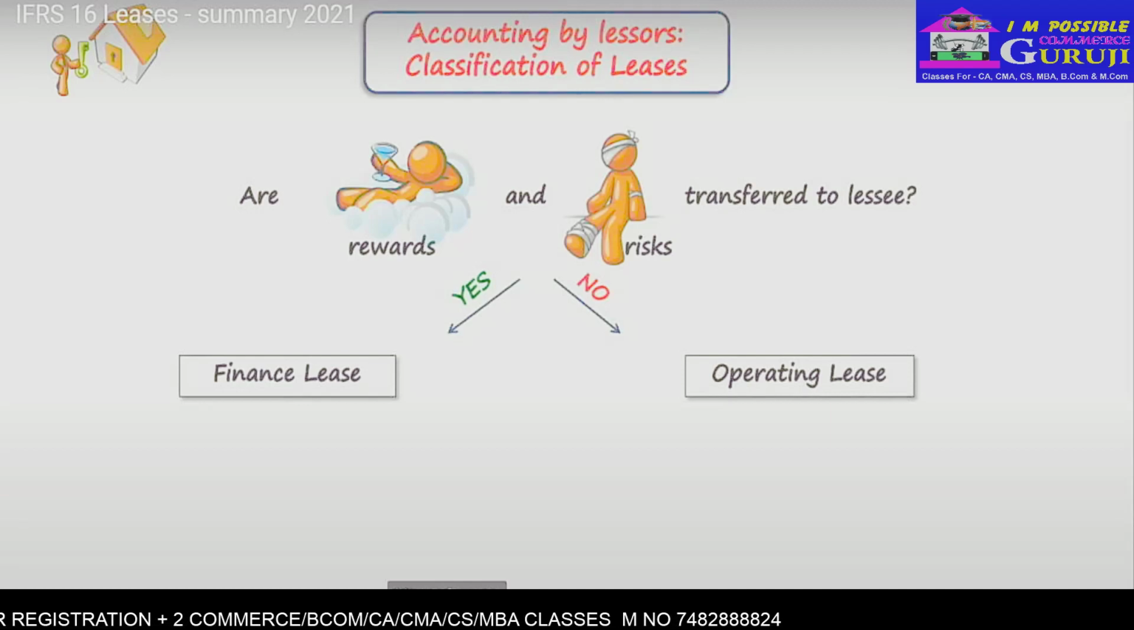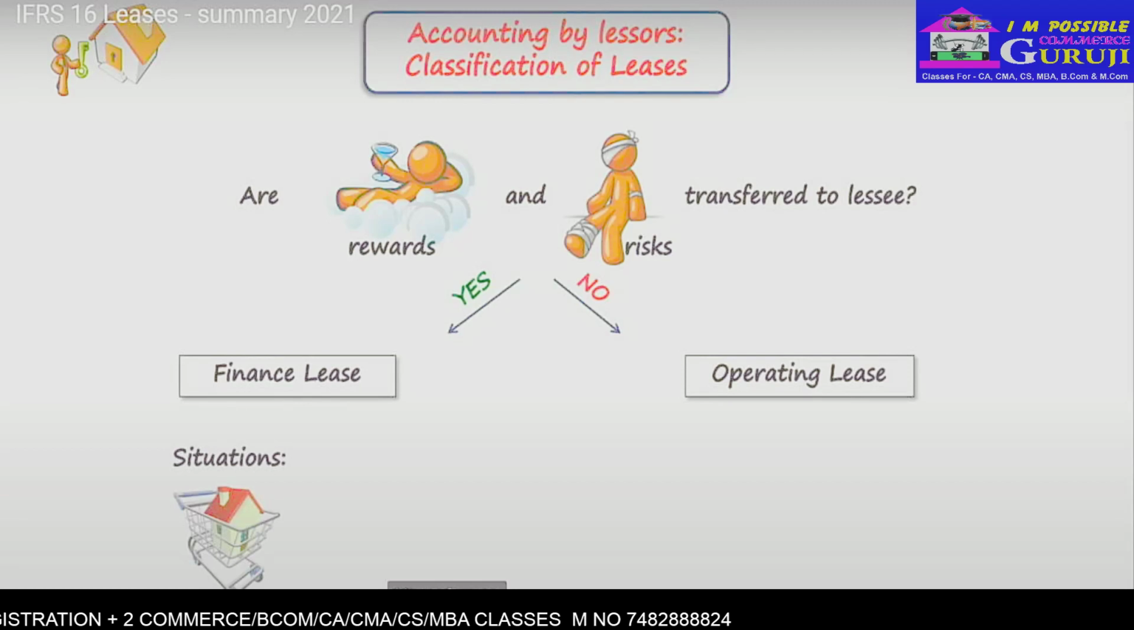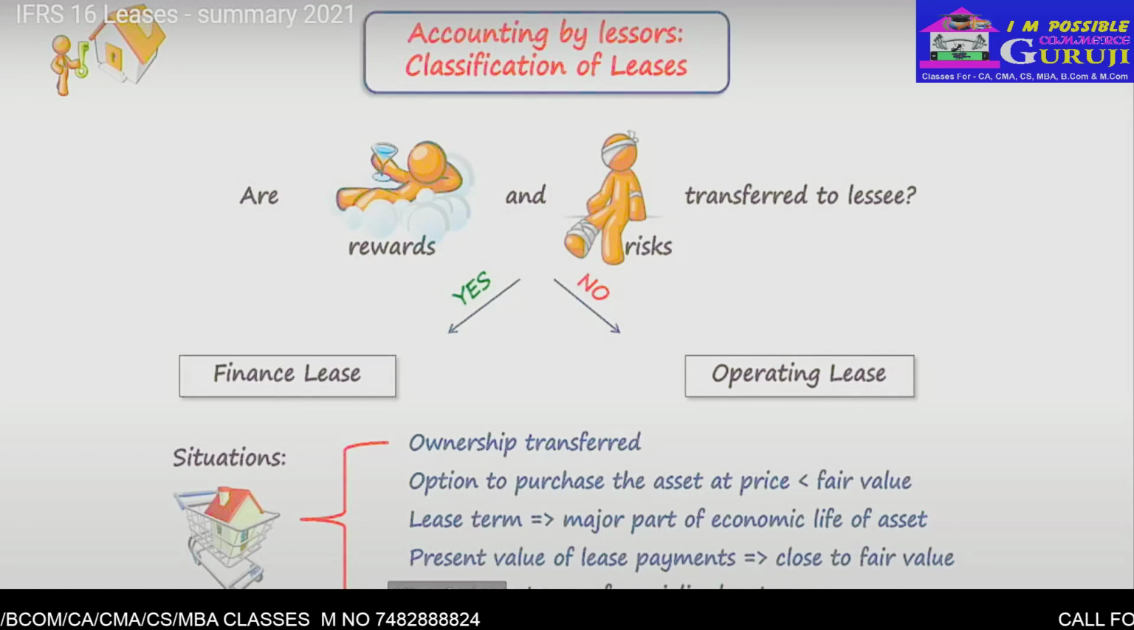So luckily, IFRS 16 states 5 basic situations that normally lead to the lease being classified as finance. And if only one of these situations happens, then the lease is finance. And these situations relate to the transfer of ownership, purchase option, and other characteristics in the lease contract that you might need to assess if you are a lessor, not the lessee, all right?